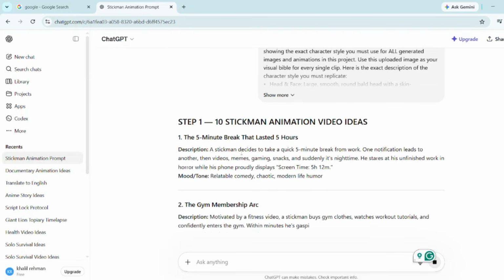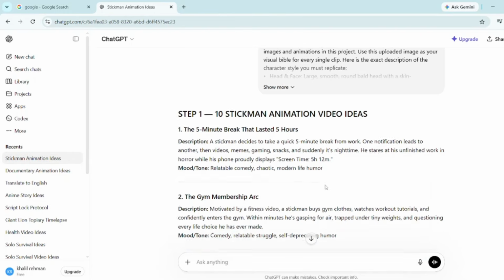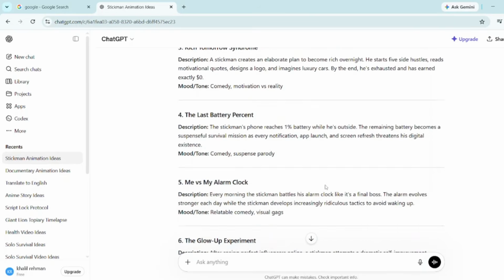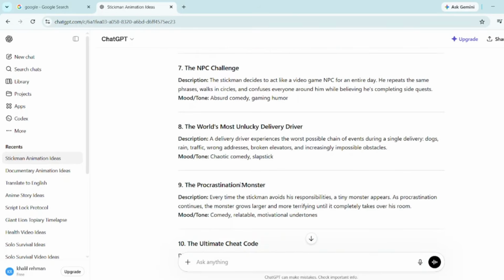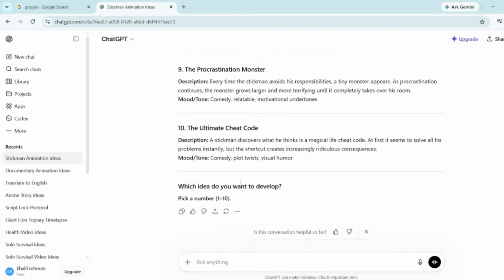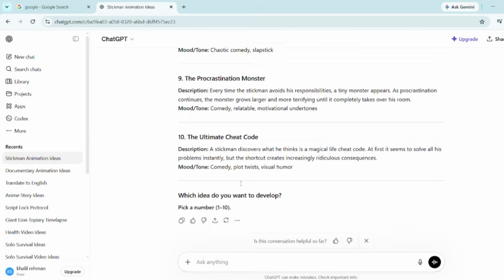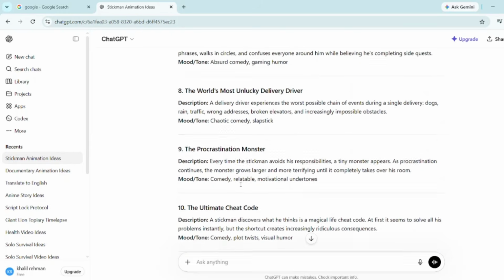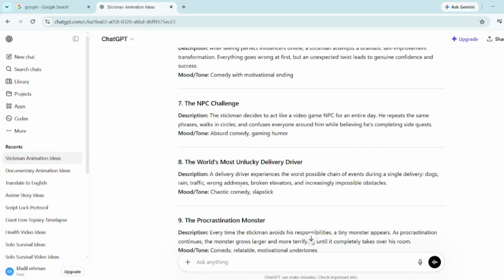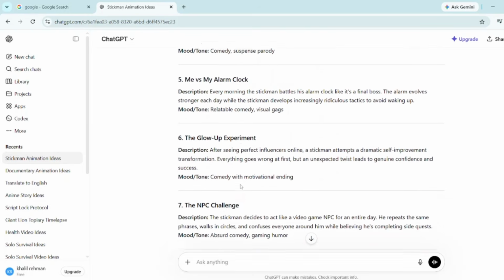Now, ChatGPT will take a few seconds to process the prompt. Once it's done, it'll generate a response that looks like this, packed with different video ideas across multiple styles, from comedy and jokes to motivational stickman concepts, health and fitness ideas, drama, and more. Basically, whatever type of stickman content you want to create, it gives you a full list of options to start from.